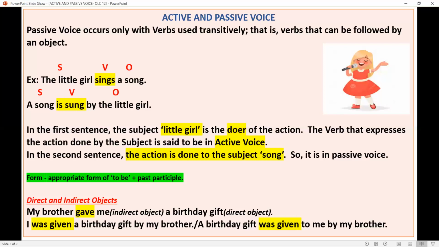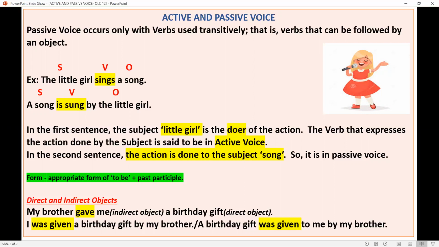You know that passive voice occurs only with verbs used transitively. That is, verbs that can be followed by an object. You know that the usual pattern of English sentences is subject, verb, and object. SVO.